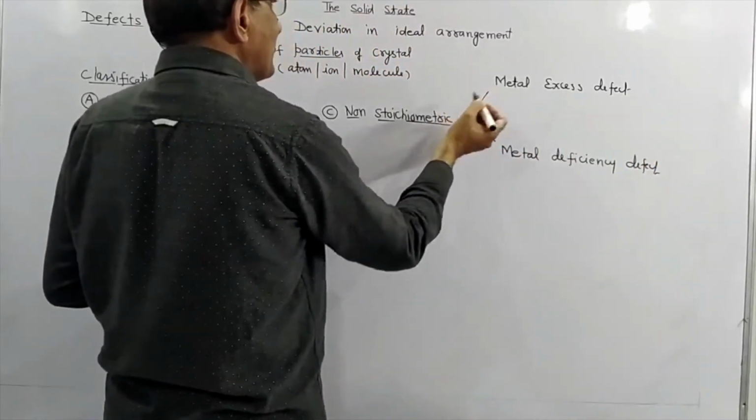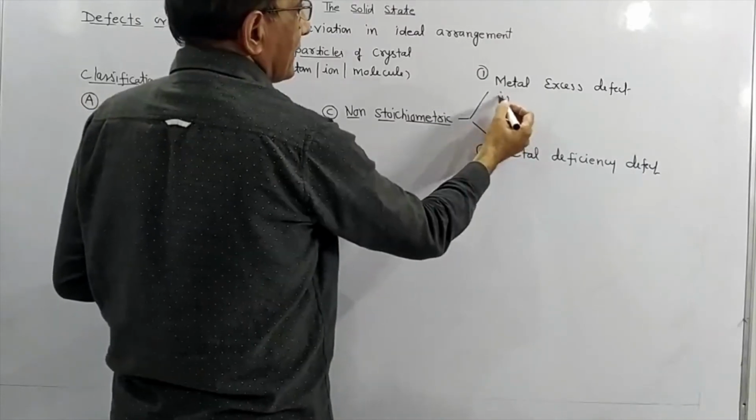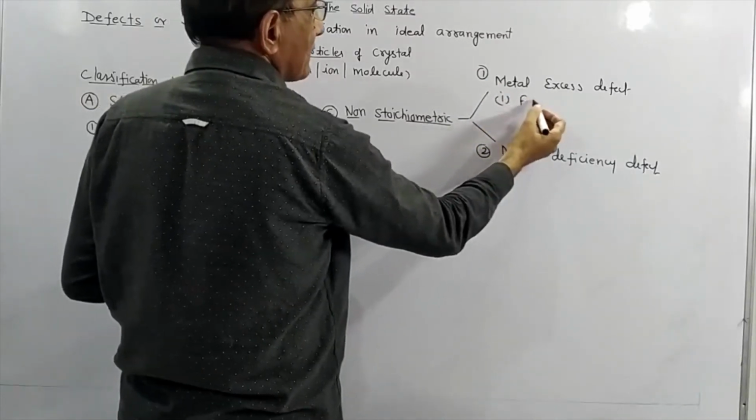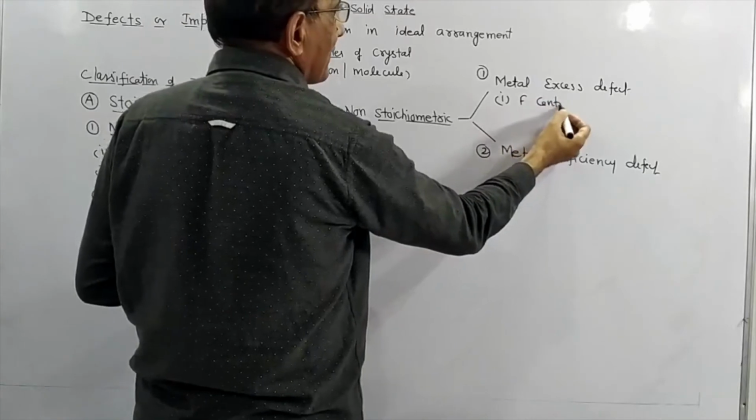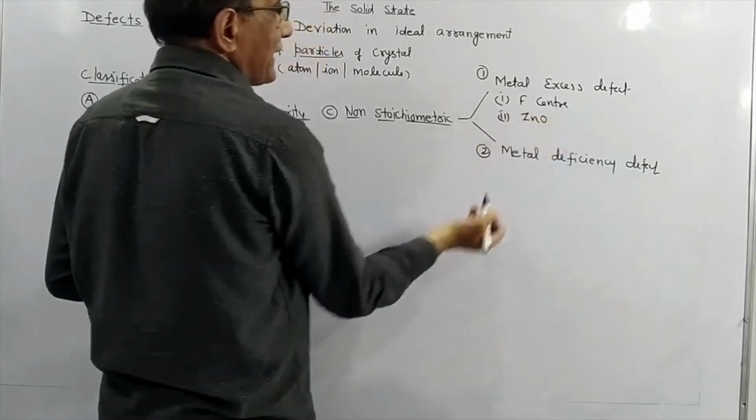Metal excess defect can be further studied under two headings. One is the F center, the other is in case of zinc sulfide.